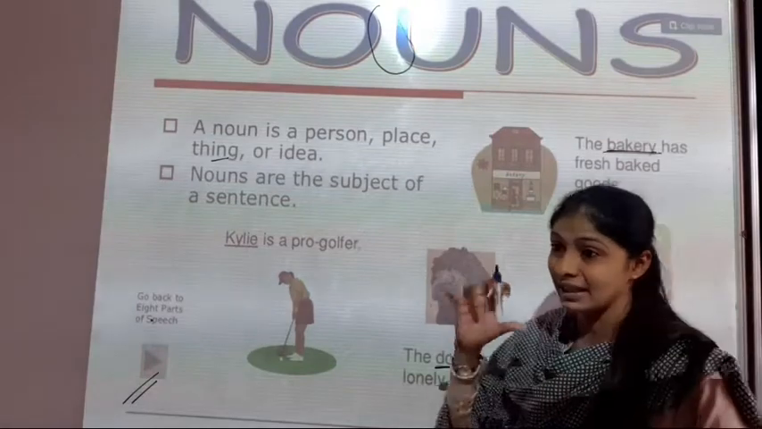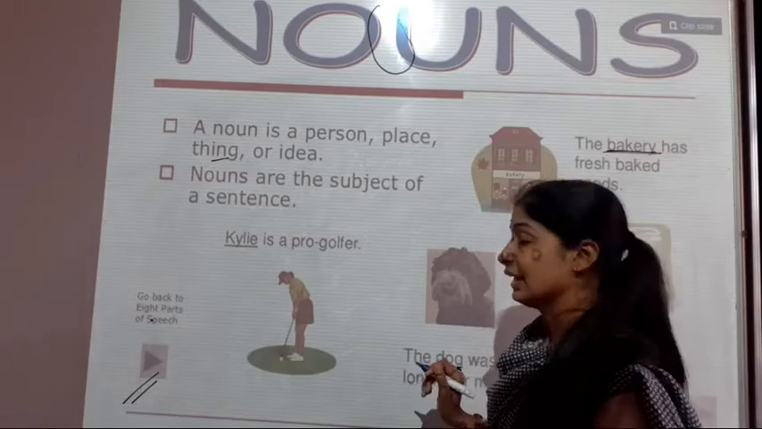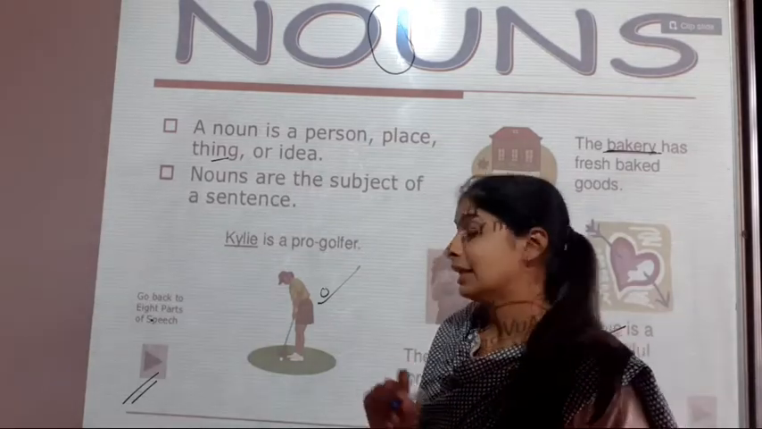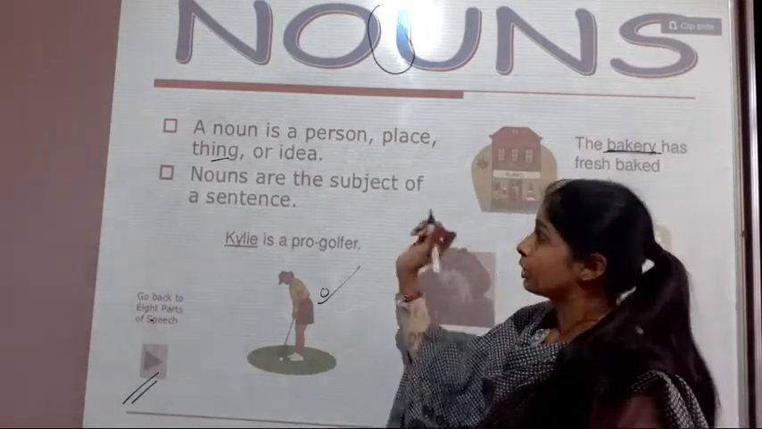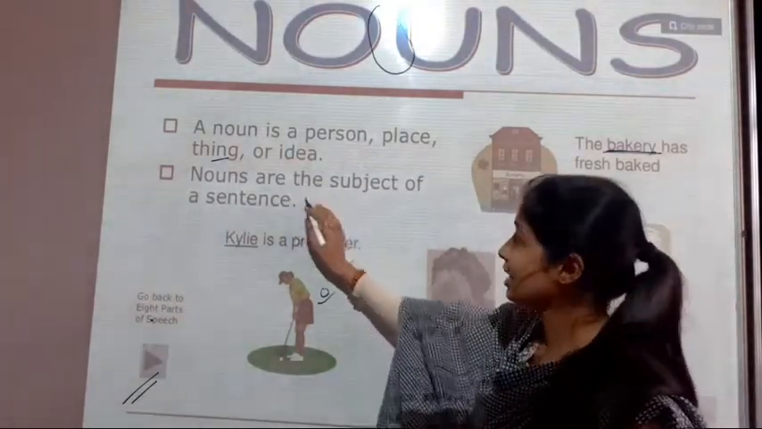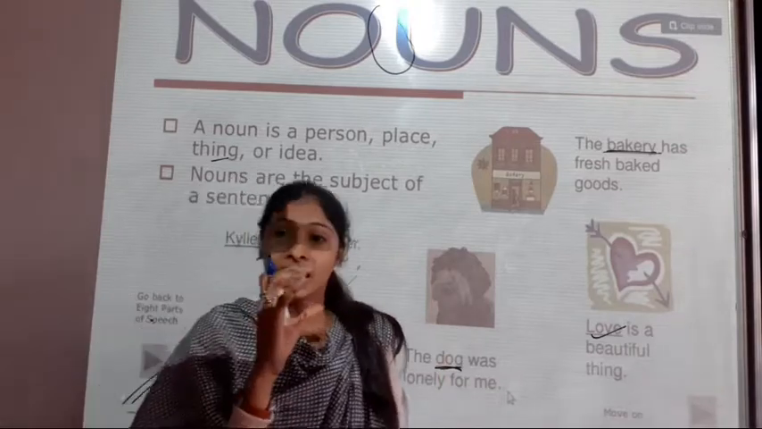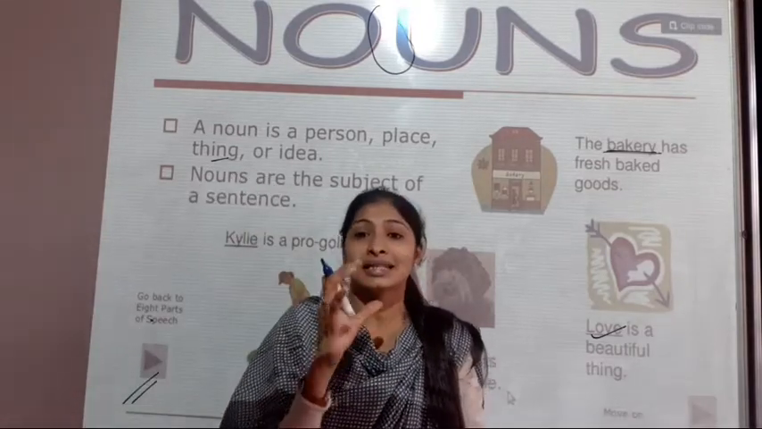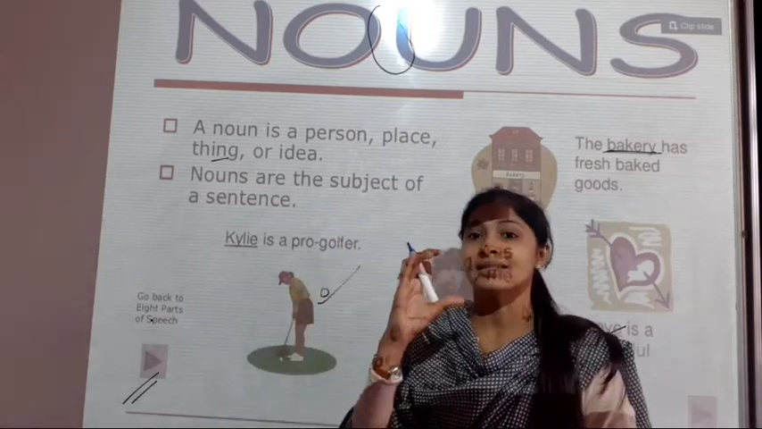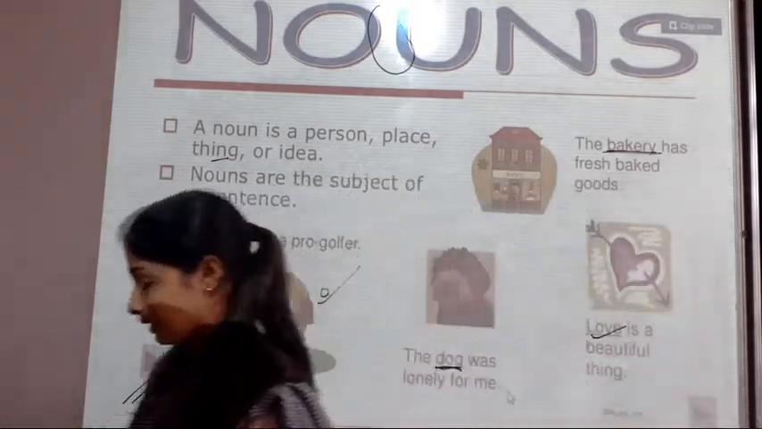Dog is also a noun. And if any name is given, a person's name, it is also a noun. So a noun is a person, place, thing or idea. Nouns are the subject of a sentence. If we are showing any sentence, that sentence always starts with the subject, so a noun is there as the subject in the particular sentence. So students, you have to remember these things.